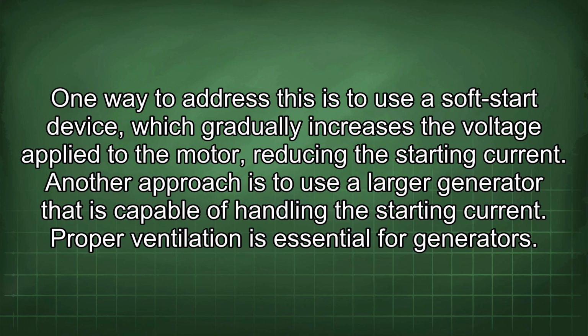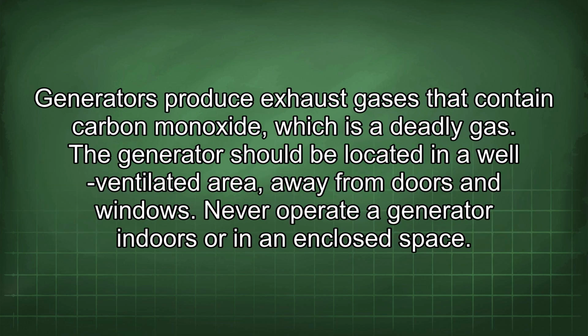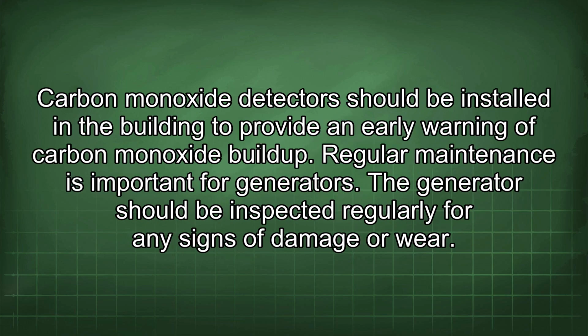Proper ventilation is essential for generators. Generators produce exhaust gases that contain carbon monoxide, which is a deadly gas. The generator should be located in a well-ventilated area, away from doors and windows. Never operate a generator indoors or in an enclosed space. Carbon monoxide detectors should be installed in the building to provide an early warning of carbon monoxide buildup.